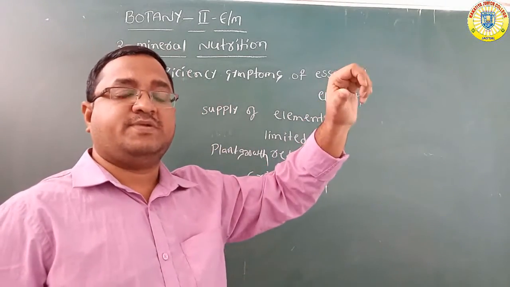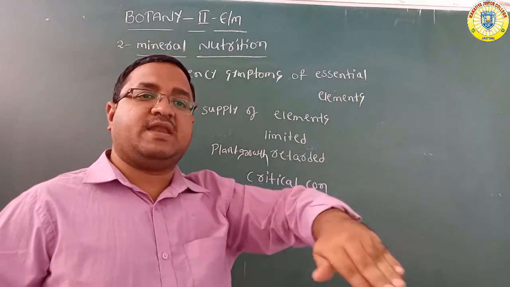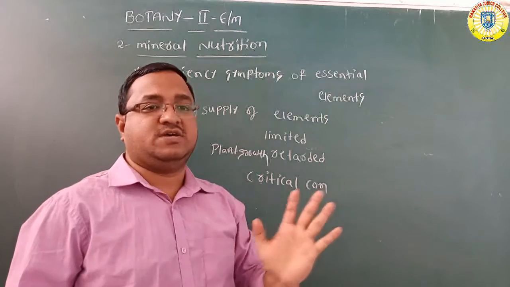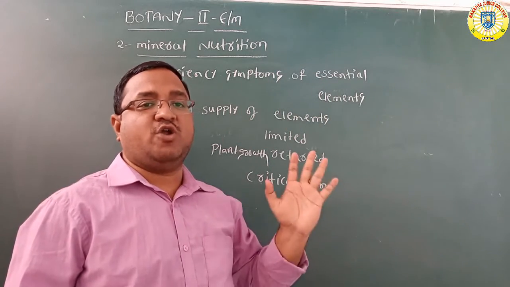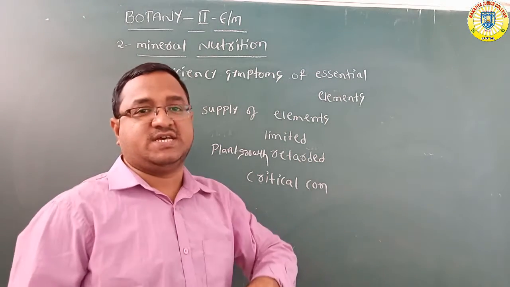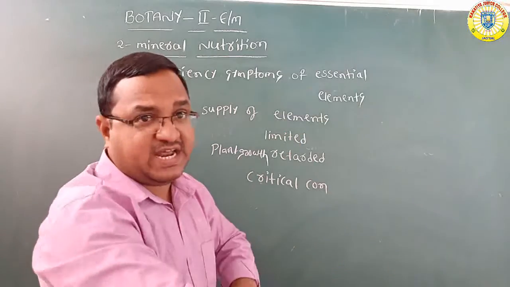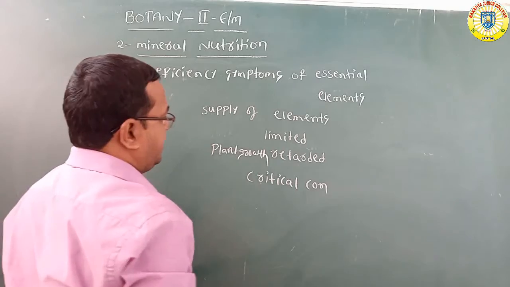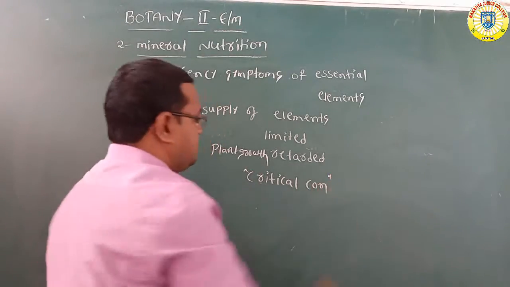Deficient. Deficient means it is occurring in low concentration. What do we call that low concentration? Critical concentration. If an element is present below the critical concentration, then that is called deficient.